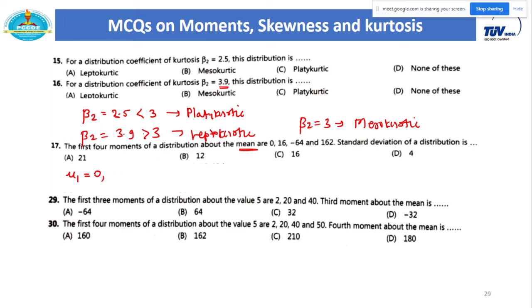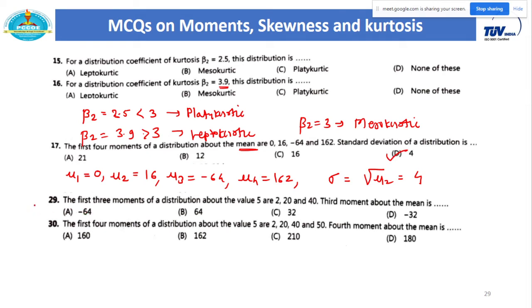As these moments are about mean, there the dash will not come. Next is mu2, which is 16. Then the third moment is minus 64. The fourth moment is 162. And we have to calculate the standard deviation of the given distribution. So what is that formula? Square root of mu2. Square root of 16, that is 4. Okay, so this option is correct.